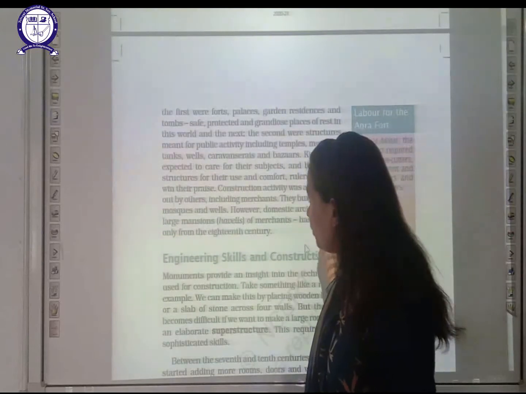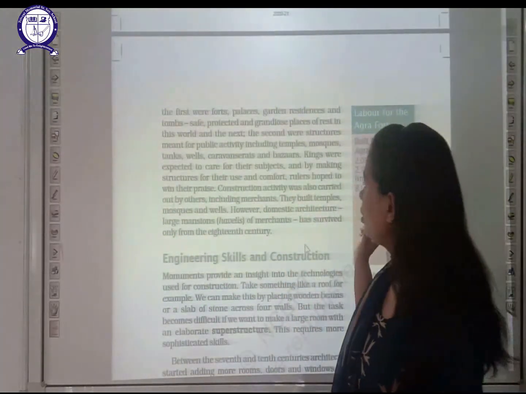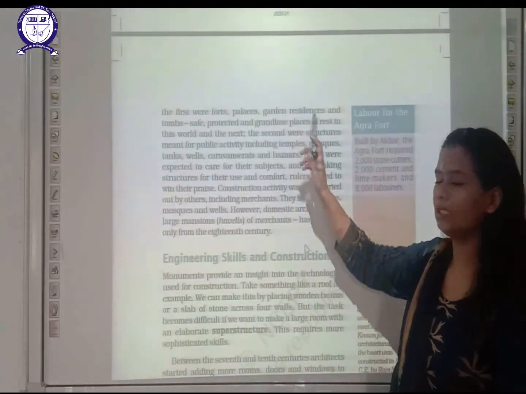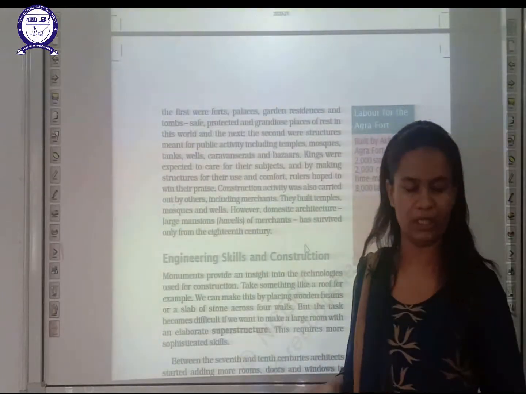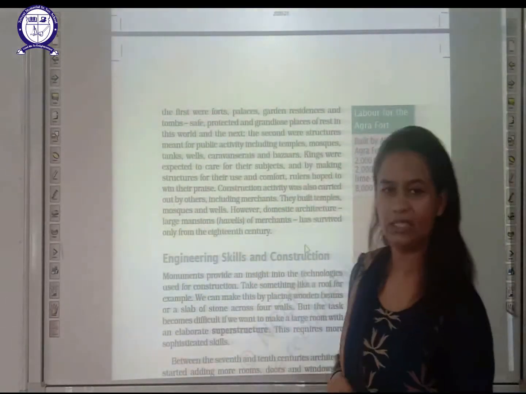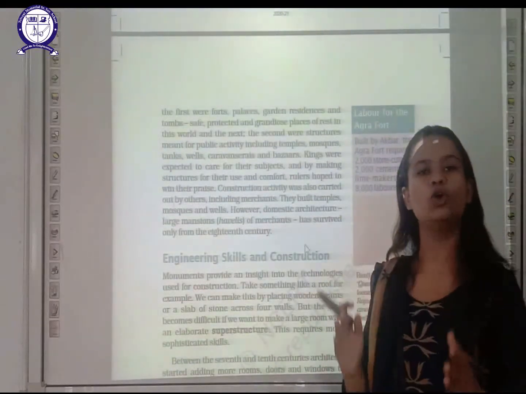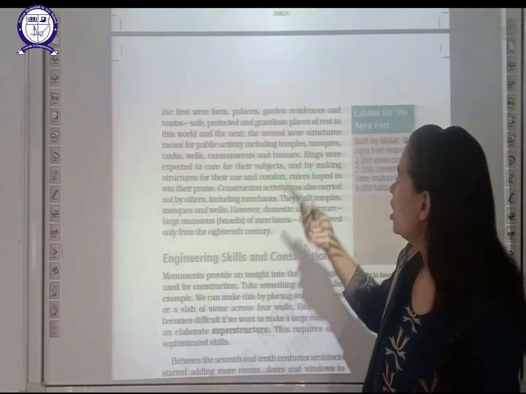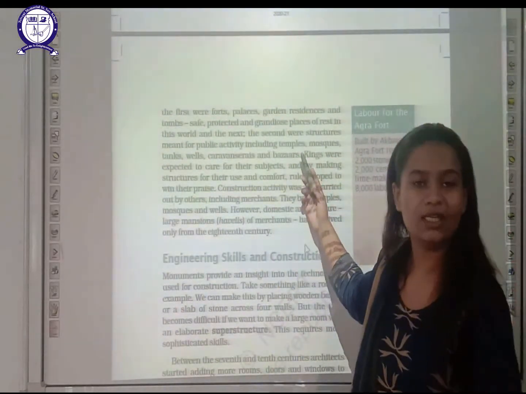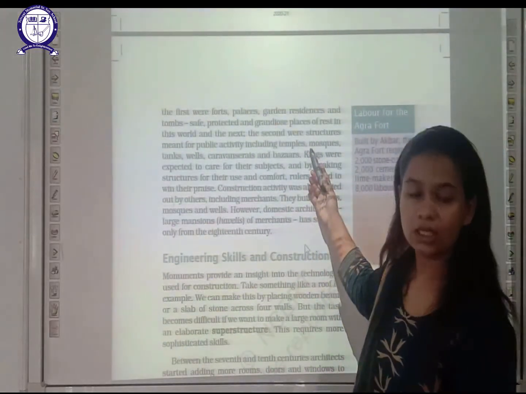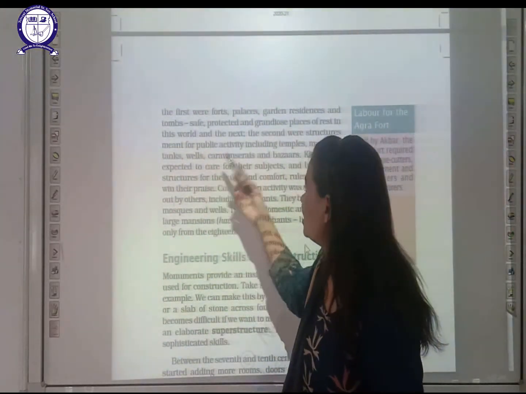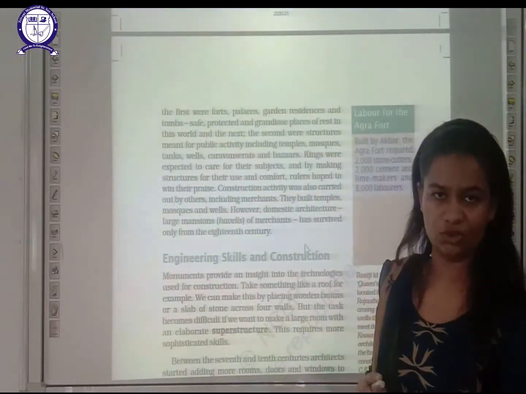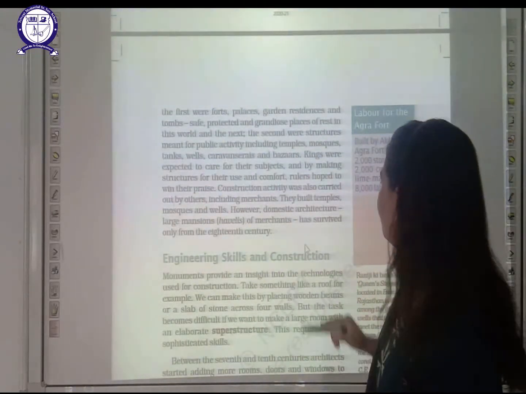The second type of structure found at that time is for public activity. The first type were for kings or special people only, and the second type are for public activities. Public activity means buildings where public occasions are held, any ceremony can take place, or people gather for some purposes, like temples, mosques, tanks, wells, etc. So these two types of building structures were found during this time period.